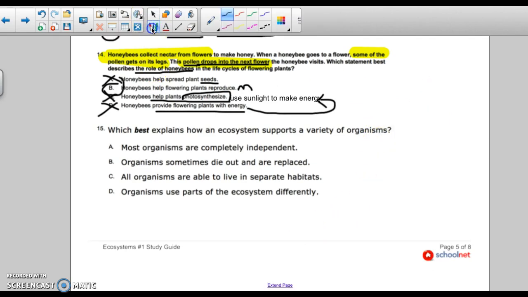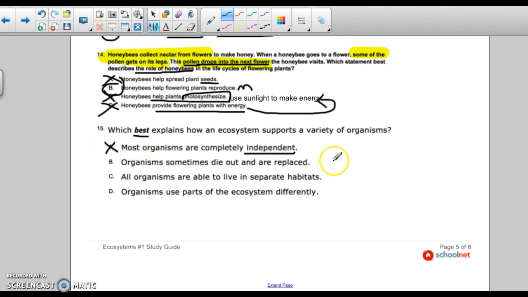15. Again, when you see this, be careful. It's probably more than one good answer. Which best explains how an ecosystem supports a variety of organisms? Okay. Most organisms are completely independent, meaning organisms never interact. If you've been in class at all, we've had the exact same I can statement for 4 weeks, which is I can talk about how factors in an ecosystem interact. So being independent means you never interact.